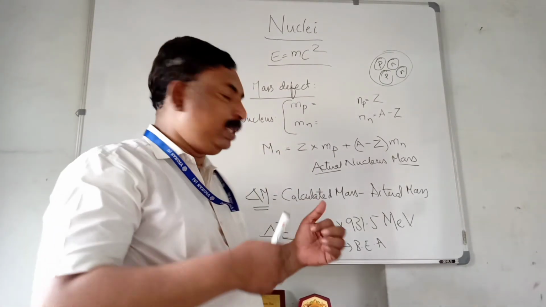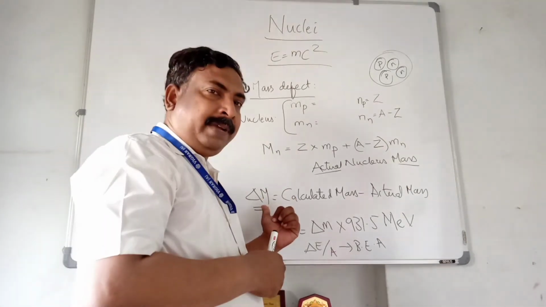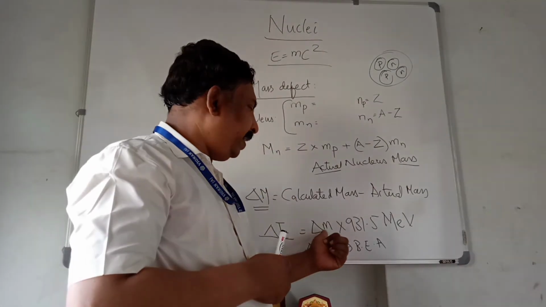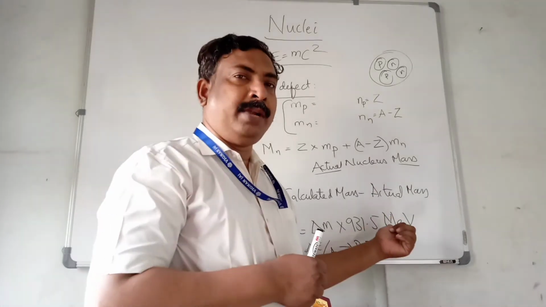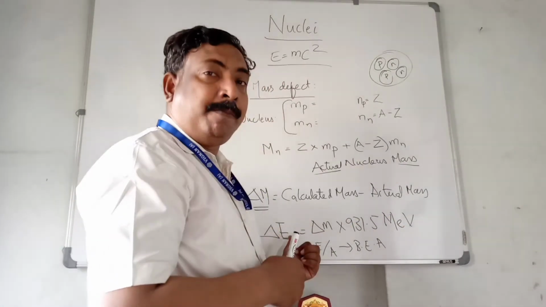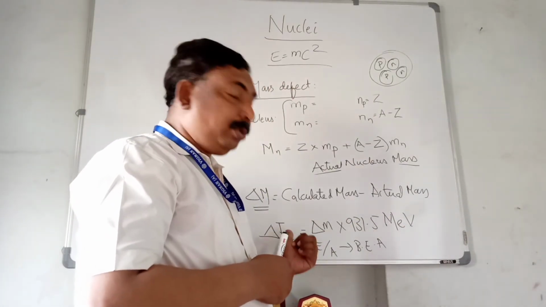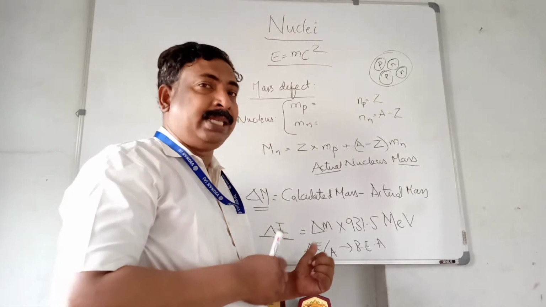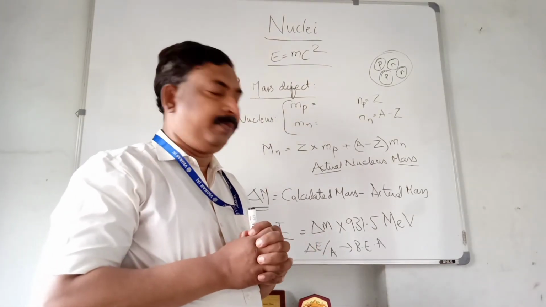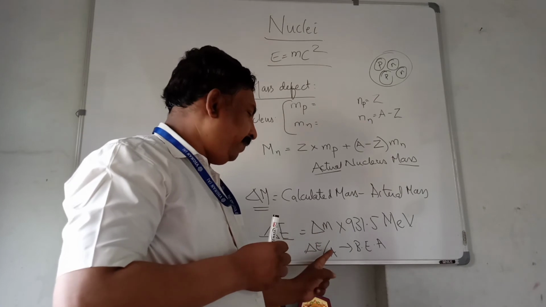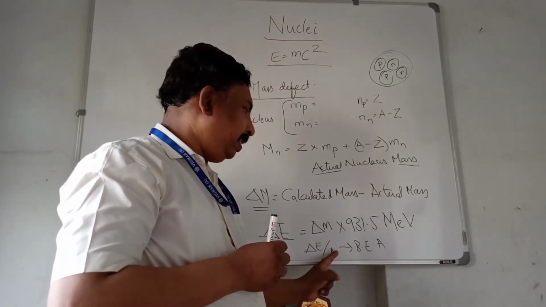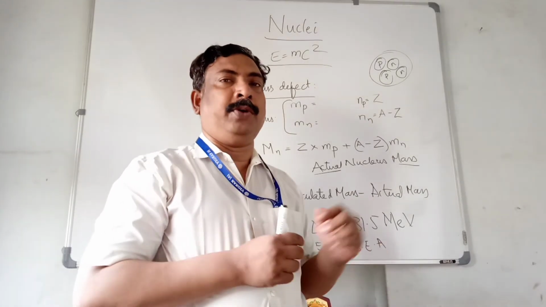That difference we call the mass defect. Now this mass defect, if I multiply with 931.5, I will get the corresponding binding energy. This binding energy is responsible for binding the nucleons. And if I divide by the mass number, we will get the binding energy per nucleon.